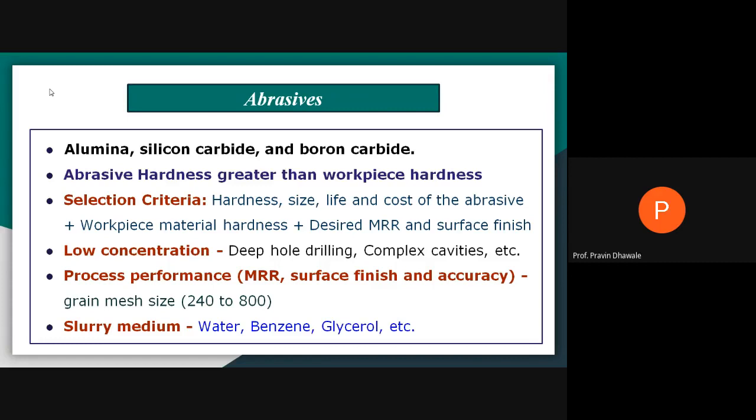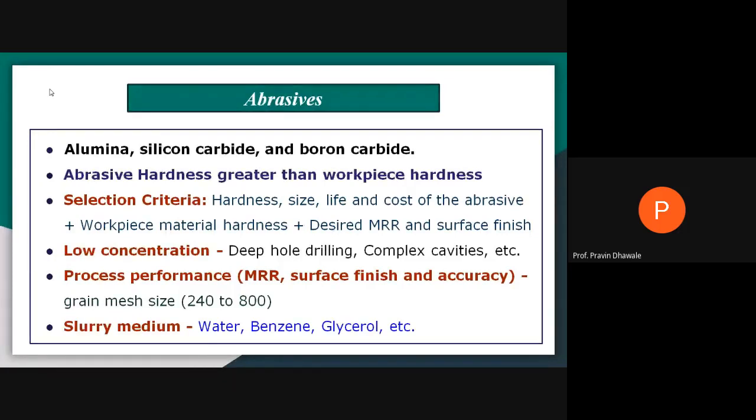As we vary the grain size, it affects the performance of the machining process in terms of material removal rate, surface finish, or accuracy. The lower the size of the abrasive, it should remove a large amount of material. As we increase the size in microns, it will be utilized to remove less material with a good surface finish.